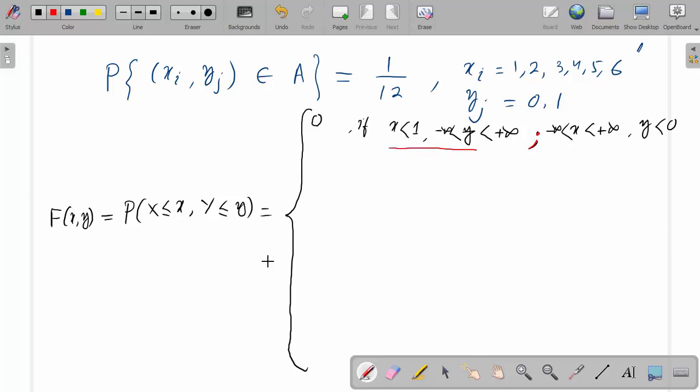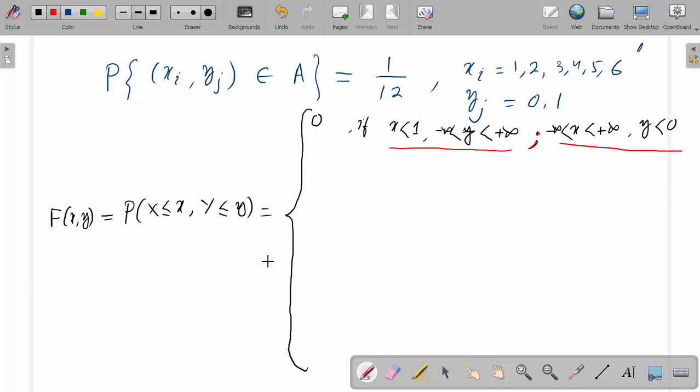So this is the one case, this is the second case. So y less than 0, because yj equal to 0 and 1, the value of y cannot be less than 0. So in this case, this is 0. We are starting from the smaller values of x and y. So x less than 1 in this part, and in this part y less than 0.